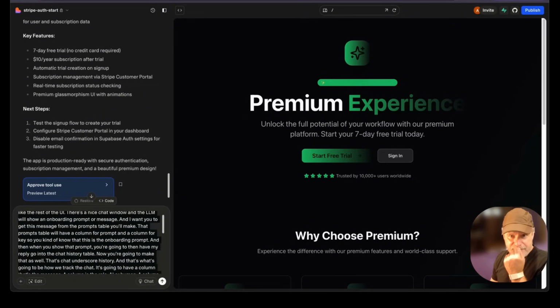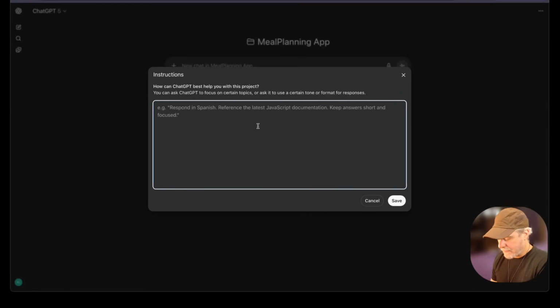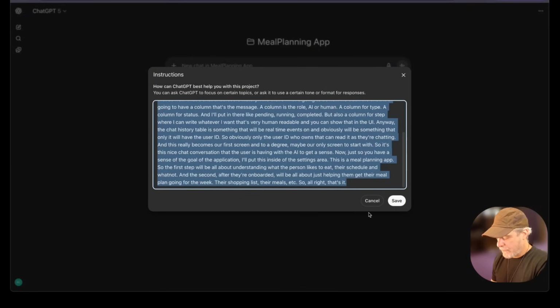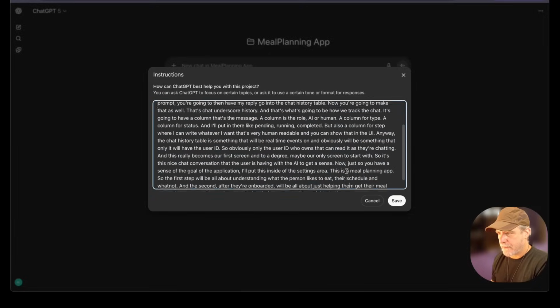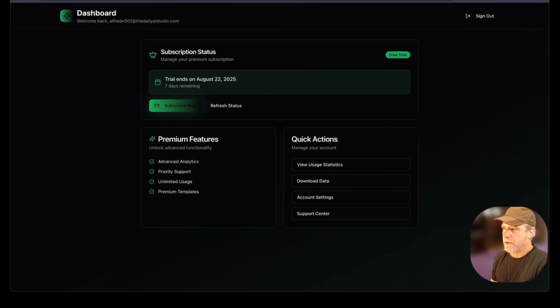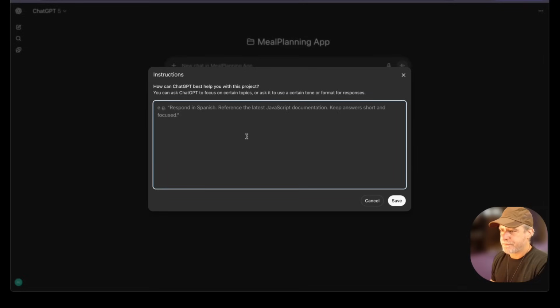And this project is, let me make the tab over here. This project will be the context or the brains of the AI system for ChatGPT. So when I ask it things, it will know what we're talking about. And I'm going to do this. I'm going to now give it a sense of the overview of the app we're building. And then I'm going to ask it to make a prompt. So to begin with, just to get things rolling here, I'm going to ask it to go do its thing. Actually, I'm going to wait because I want to show you something really quick.